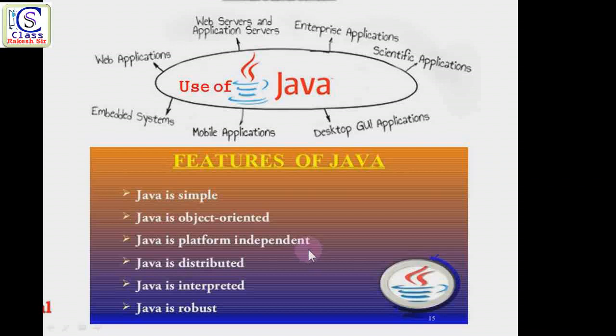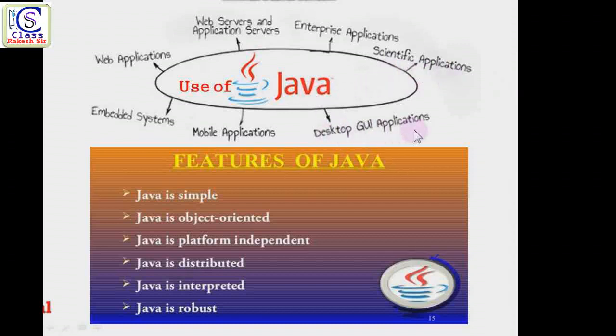Now to come to the next point, usage of Java. With the help of the Java language, we can develop different types of programs. We can develop web applications, which means websites. Web servers and application servers, it means a server you can develop with the help of Java. Enterprise applications means business applications. Scientific applications, that is, research related applications, scientists can develop with Java.